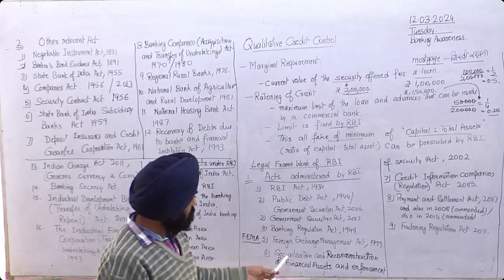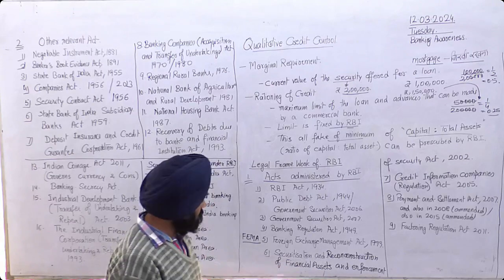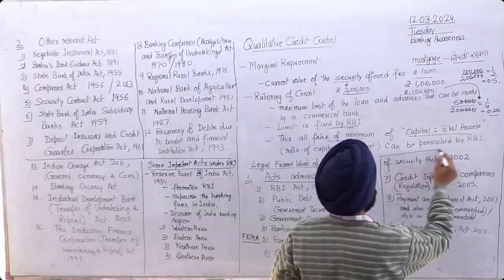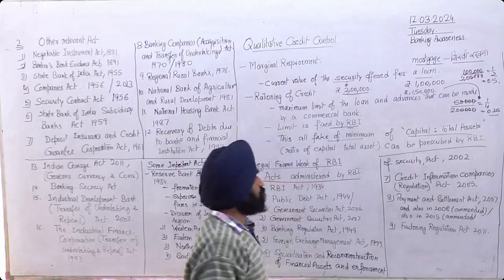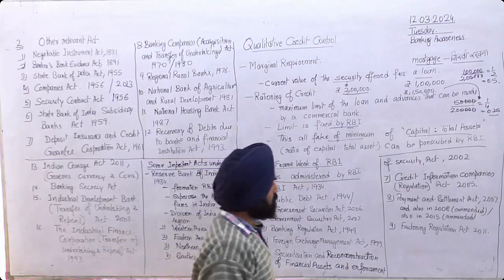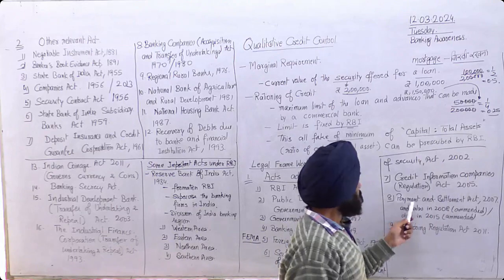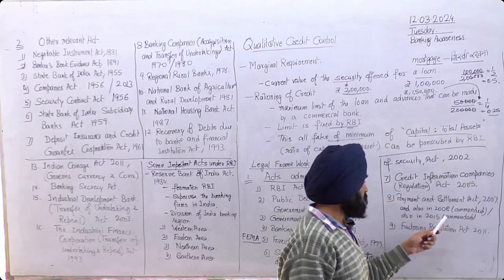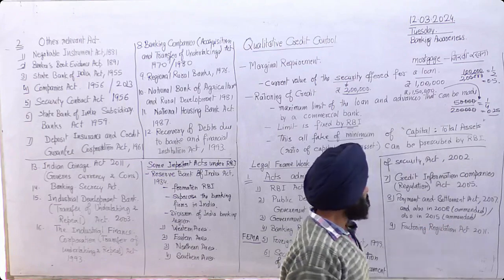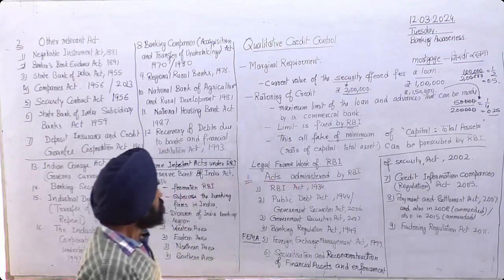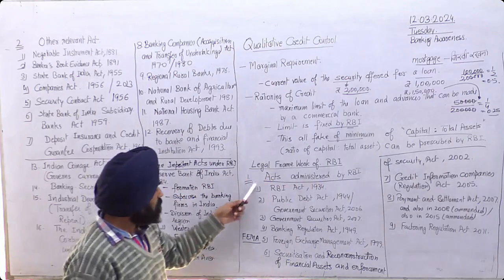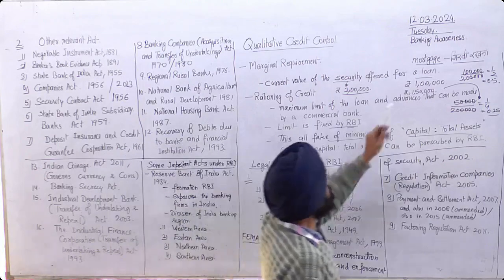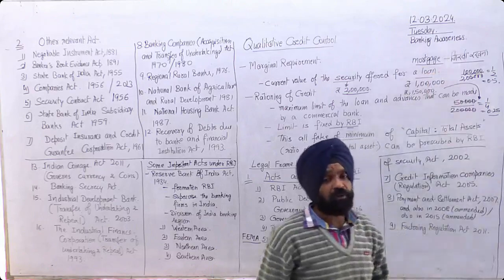Then the Securitization and Reconstruction of Financial Assets and Enforcement of Security Interest Act 2002. Then the Credit Information Companies Regulation Act 2005, the Payment and Settlement Systems Act 2007, which was amended in 2008 and then 2015, and the Factoring Regulation Act 2011. So we have noted these things. Because we are studying this under the topic of awareness, we need not go further.